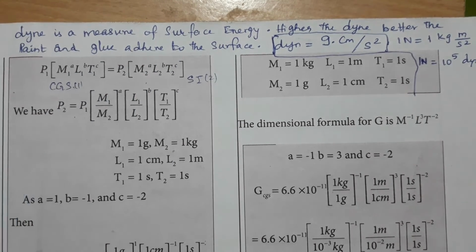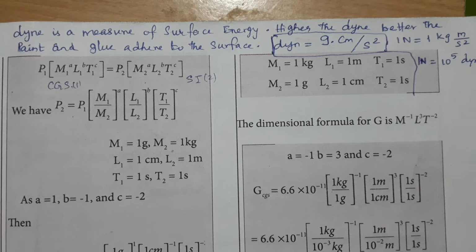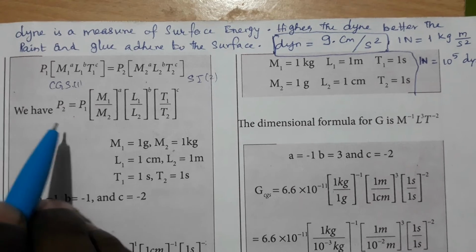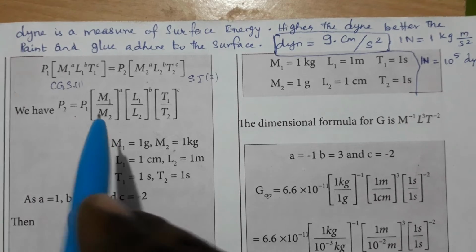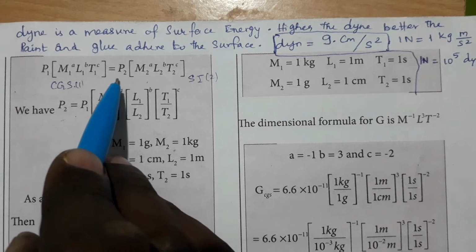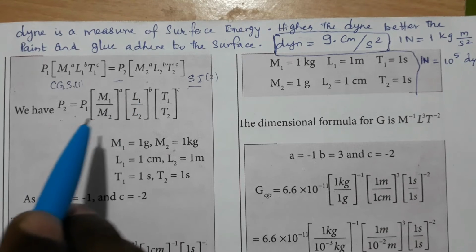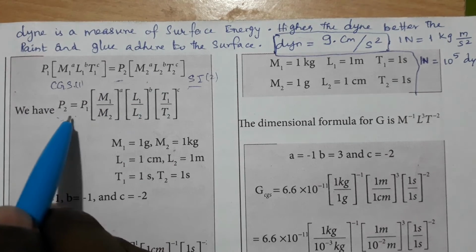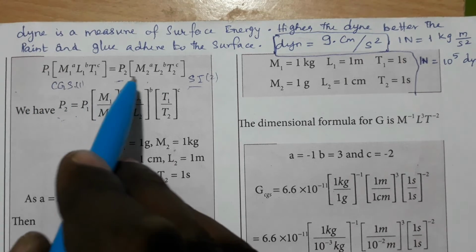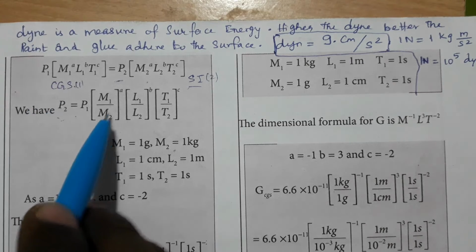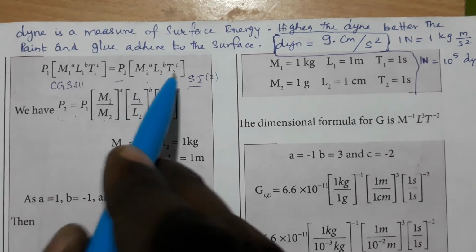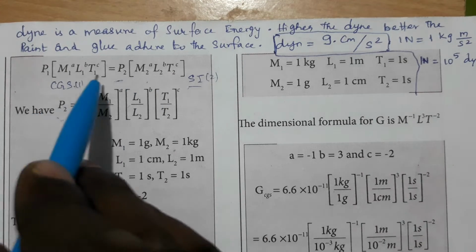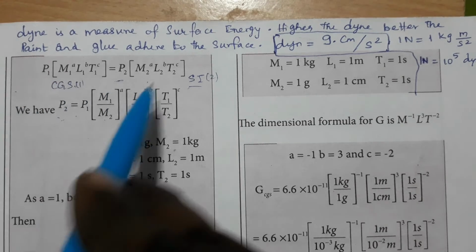Now what is it that we have to find out? We have to find out the 76 centimeters of mercury pressure in Newton per meter square. That is, we have to find P2, the pressure in terms of SI units. So P2 is equal to, we bring all these values to this side, P1 remains the same, M1 divided by M2, L1 divided by L2, T1 divided by T2, all raised to their powers.